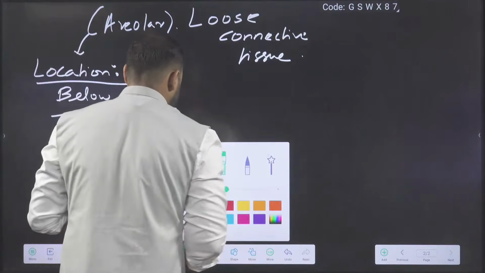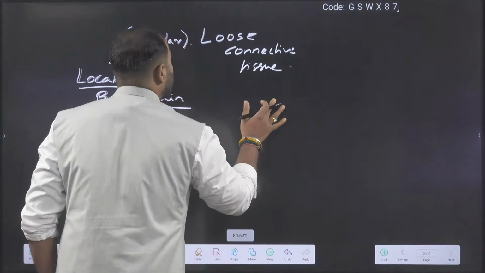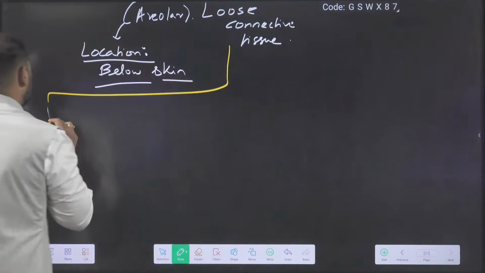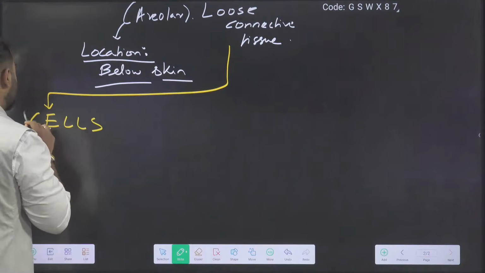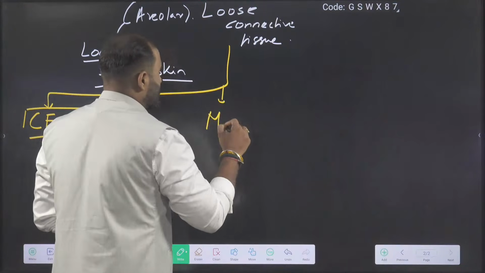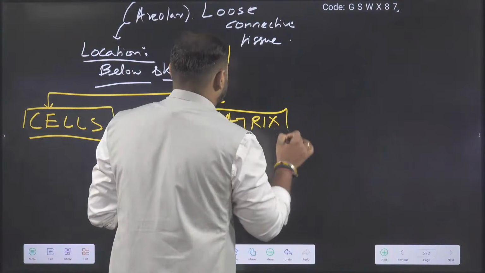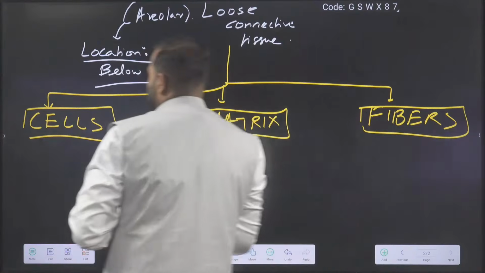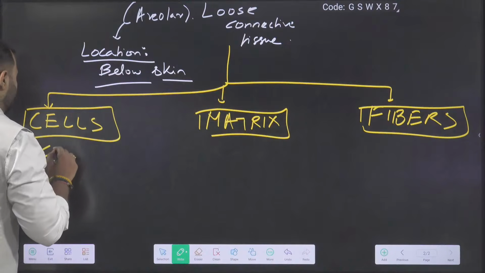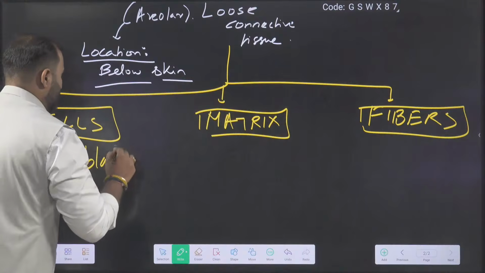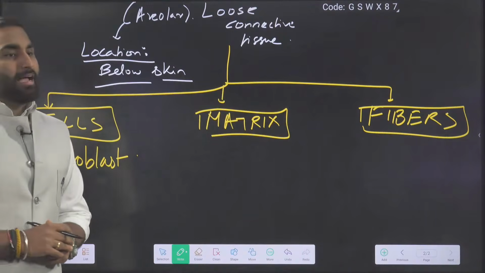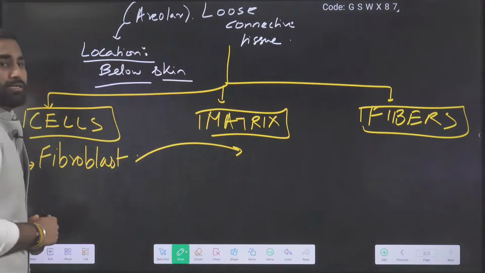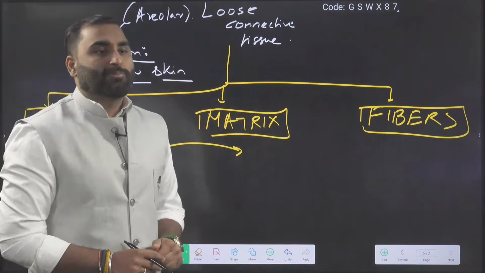How many components are there, guys? There are total 3 components here. There will be cells, there will be matrix, and there will be fibers. Which cell did we discuss? I discussed the fibroblast cells. Who produces the matrix? Fibroblast produces the matrix. Who produces the fibers? Fibroblast produces the fiber.